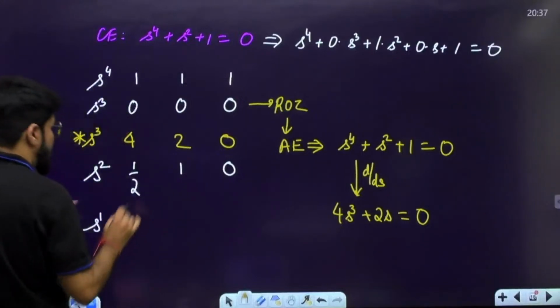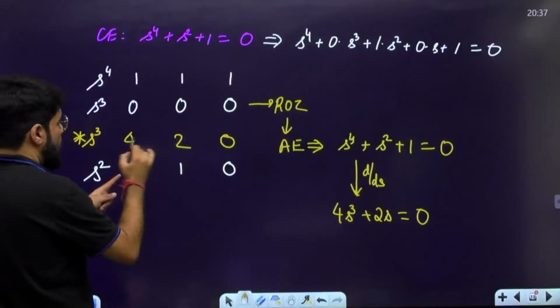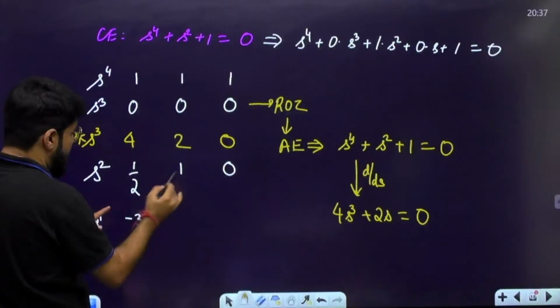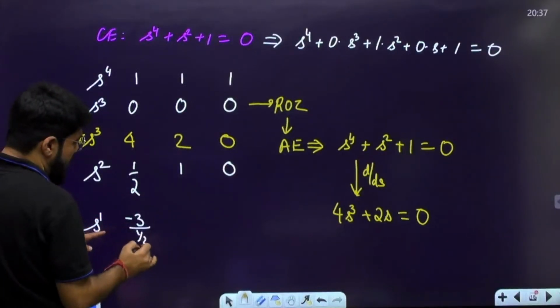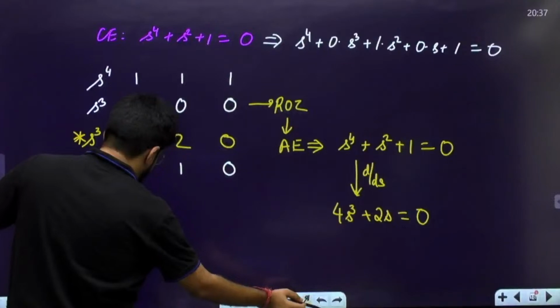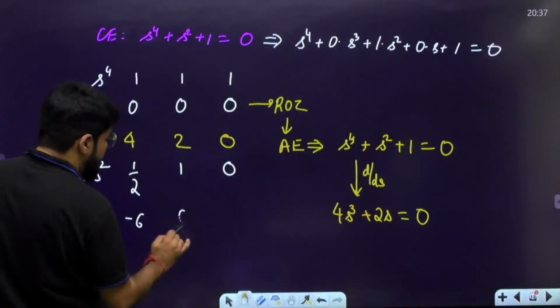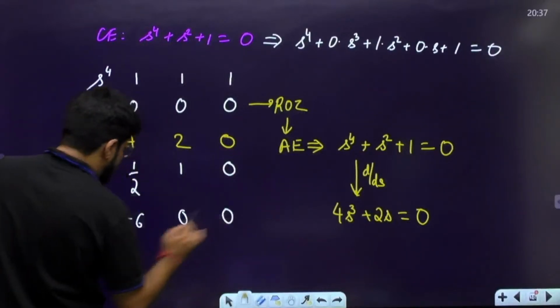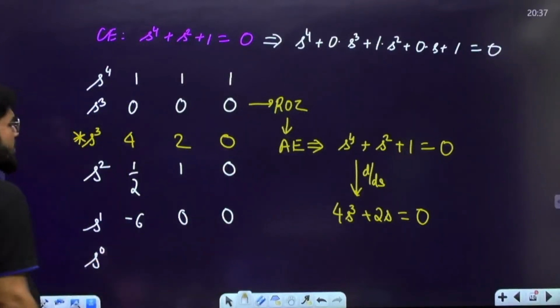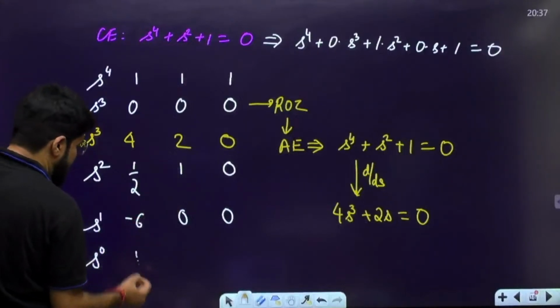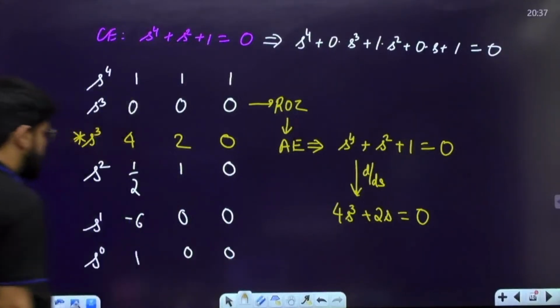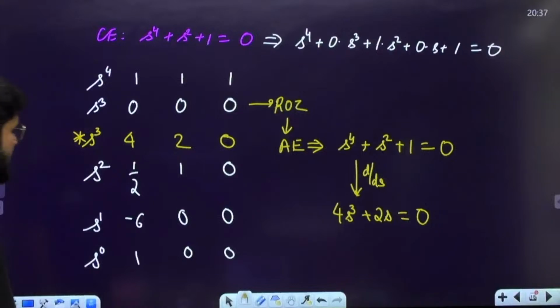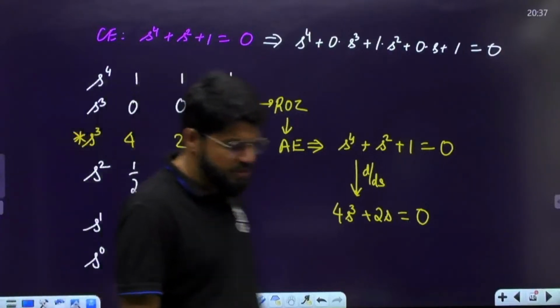Now s power 1. 1 by 2 into 2, 1 minus 4, minus 3. Minus 3 upon half, so 3 upon half, 6. So I will write here directly minus 6. This will be 0 because you see the entire column on the top is 0. Last element always 0. Now s power 0: minus 6 into 1 divided by minus 6, so 1 and 0 and 0. This is the last row, the s power 0 row.